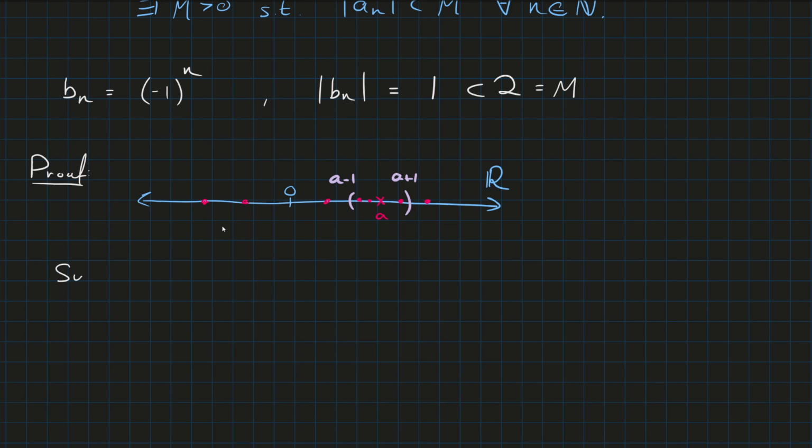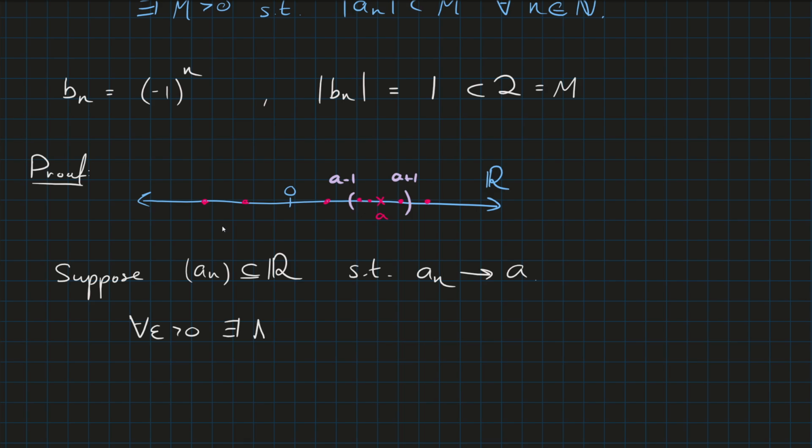Suppose a_n is a sequence of real numbers such that a_n converges to a. So we know that for all epsilon greater than 0, there exists an N, maybe I'll call it N_epsilon, based on that epsilon, in N, such that if n is greater than or equal to N_epsilon, then the absolute value of a_n minus a is less than epsilon.